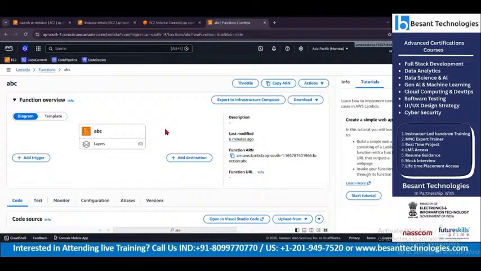Before going to the service level, is it possible to walk through the basic cloud computing things? It will be helpful for me at the basic level. Yeah, sure, definitely.